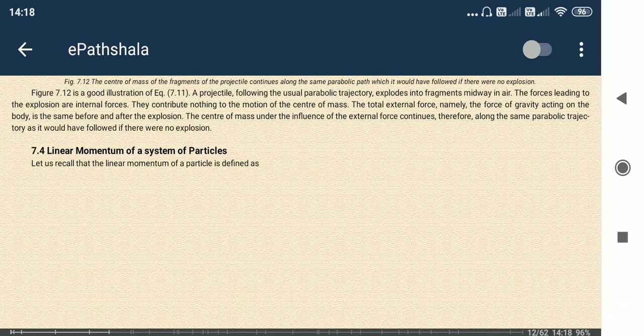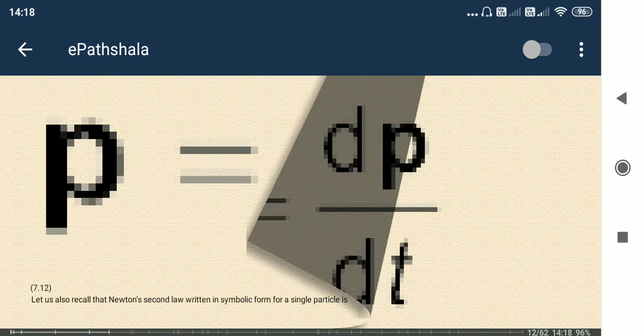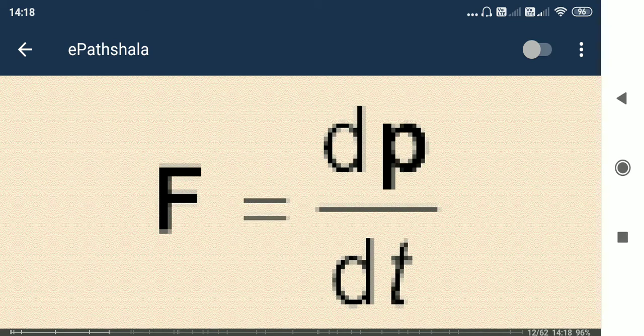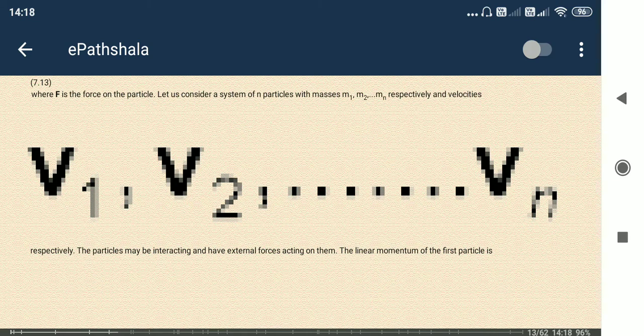So now, linear momentum of a system of particles. We have two types of motion. Linear motion means it is not changing the direction of motion, and in that case linear momentum is related. So linear momentum means mass into velocity in a linear motion, right? For a system of particles we can have the momentum of each particle, and momentum is also a vector quantity.